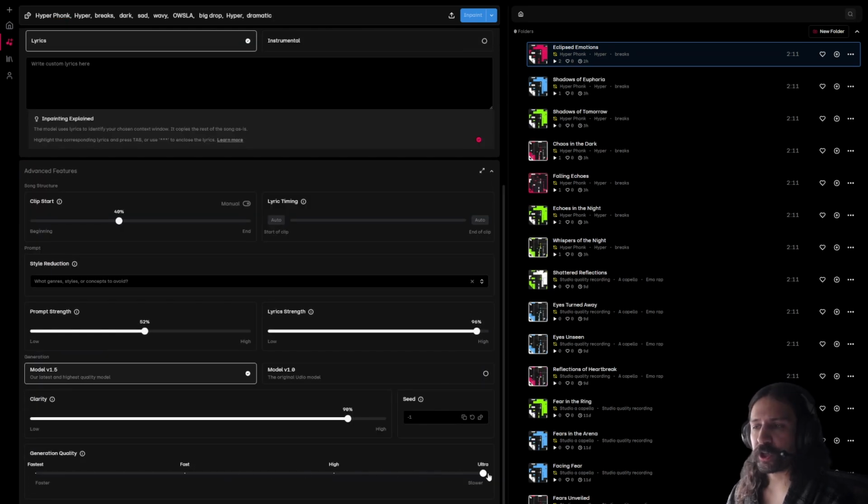So here I have generation quality. Now, if you go all the way to the bottom here, it's faster. If you go to the top here, it's slower. But the faster it is, the lower the quality is, and the slower it is, the higher the quality is. I can wait a little bit longer for higher quality generations. I don't see any point in going down here for the slower ones.